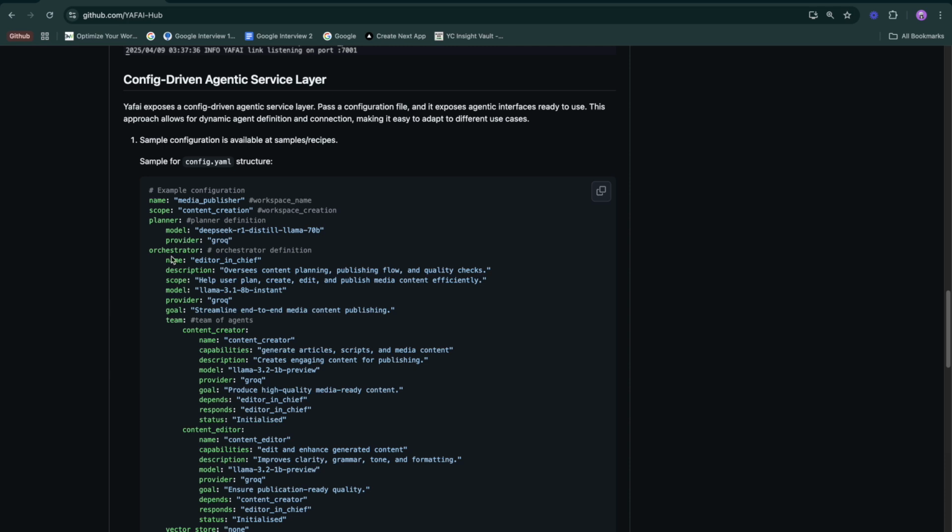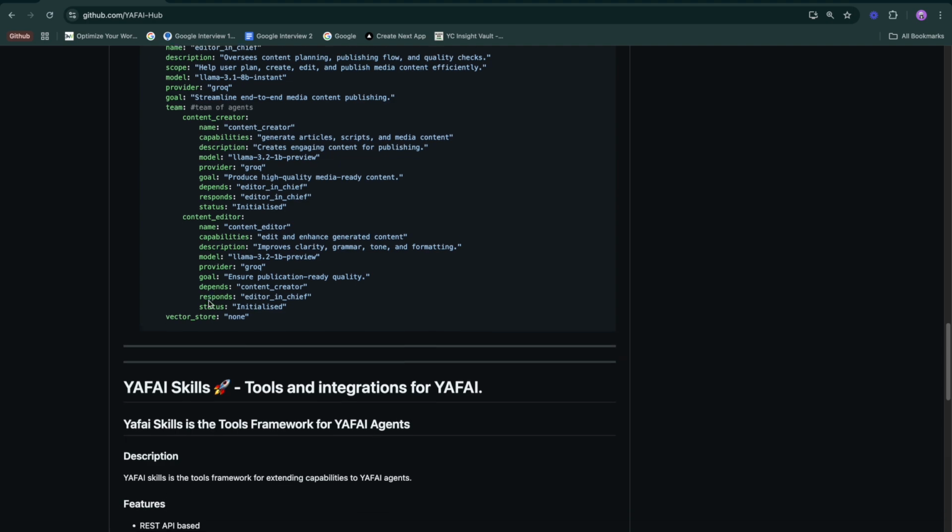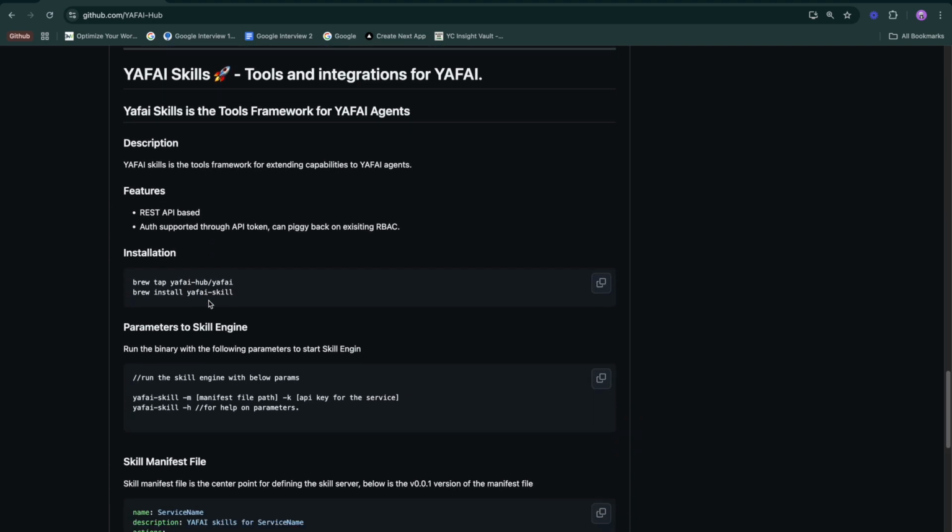And for each orchestrator or team that you define, each member of the team and each orchestrator gets to have control on what model they're using and on what provider they're using. For this release, Yafai end-to-end is built on Grok, so any model supported on Grok can be plugged into Yafai Core.